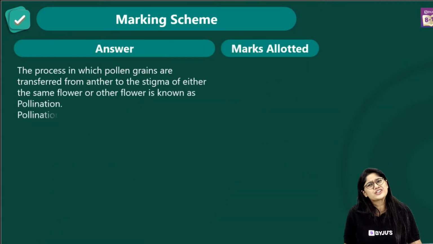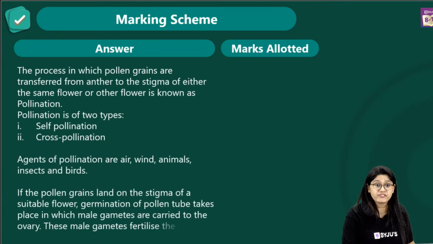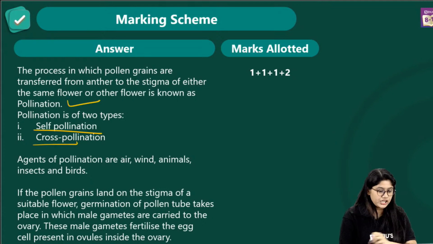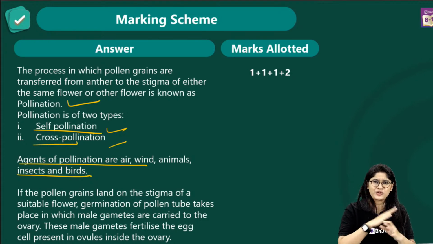Of course, we have a lot of agents. If you talk about air, we have air, butterflies, wind, water, etc. All are agents, and over here we have the answer. So, the definition of pollination, then different types of pollination, then the agents. We can write any two, right? The question is asking us to write any two, so you can write that.